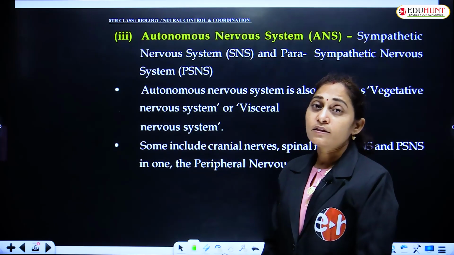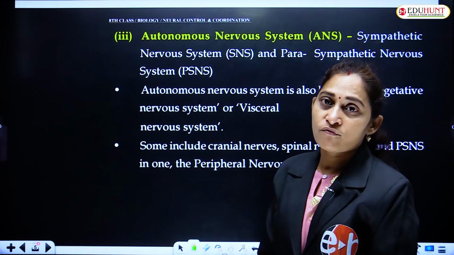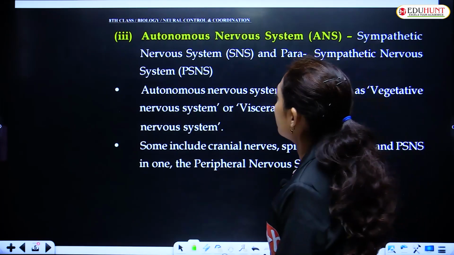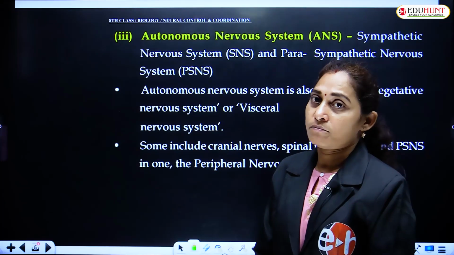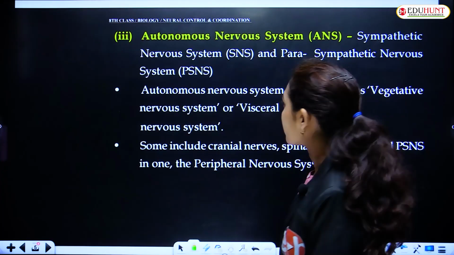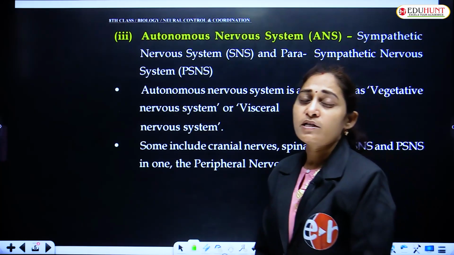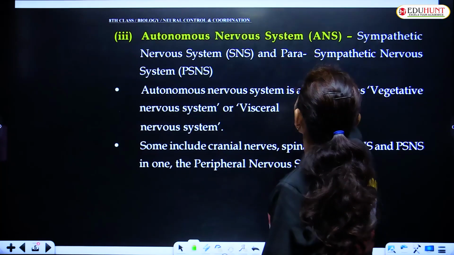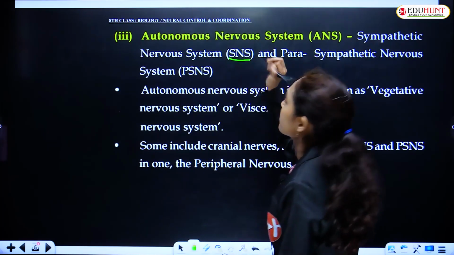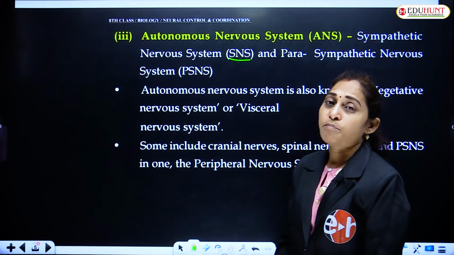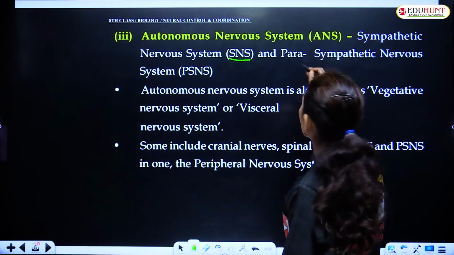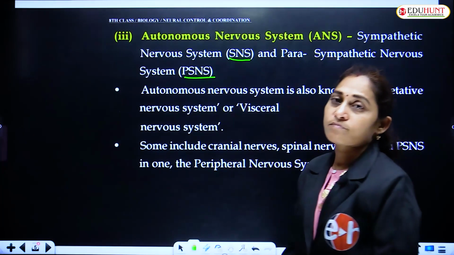And there is another, third type of nervous system called the autonomous nervous system, ANS. This nervous system is again of two types: the sympathetic nervous system, SNS, and the parasympathetic nervous system, PSNS.